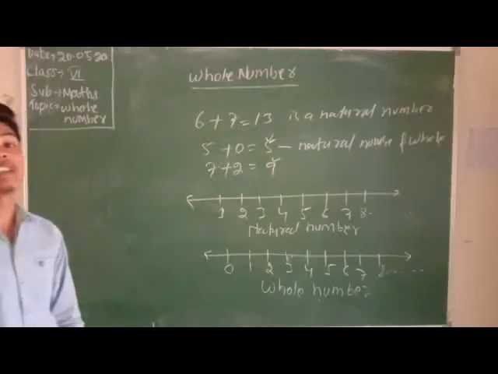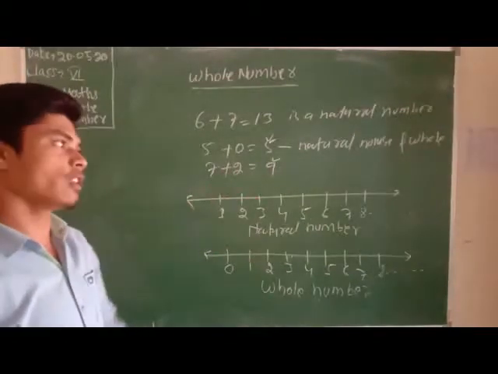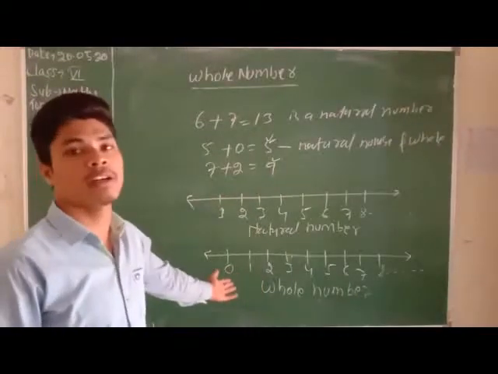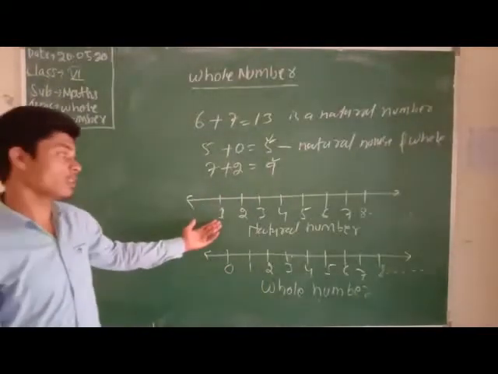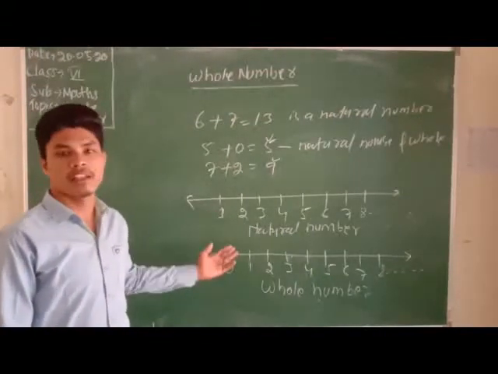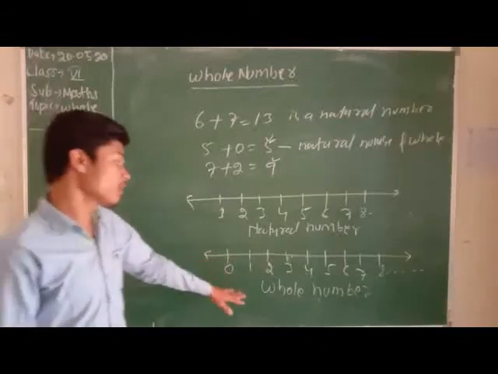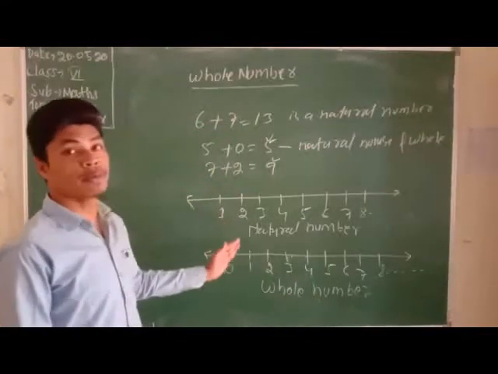Then we can easily represent natural numbers using a number line. Also we can represent whole numbers using a number line easily. Above is the natural numbers on a number line, and below is the whole numbers on a number line.